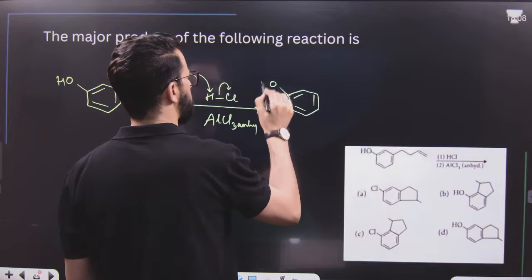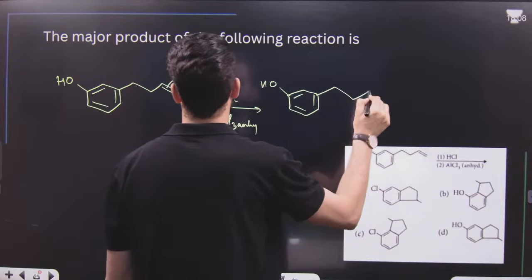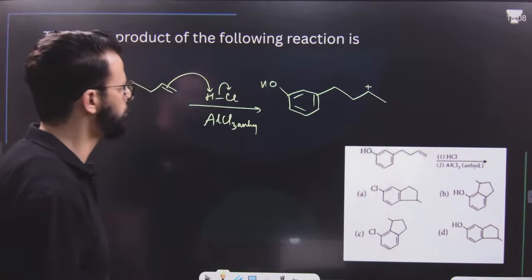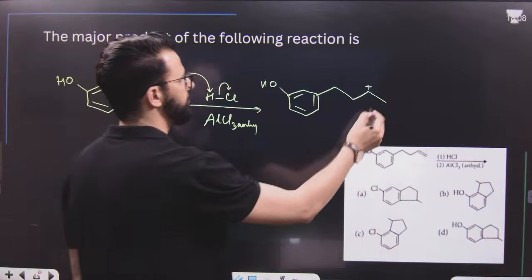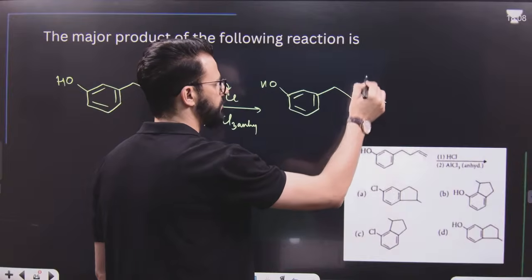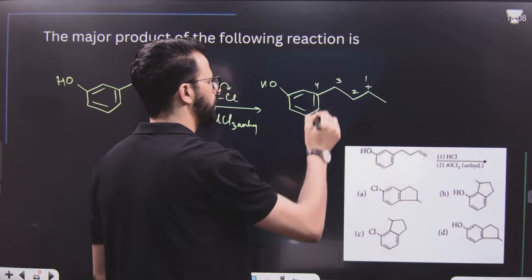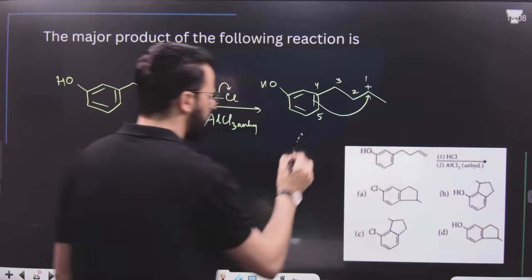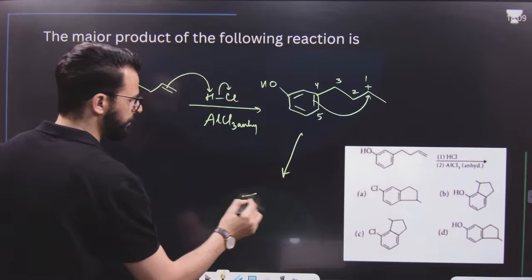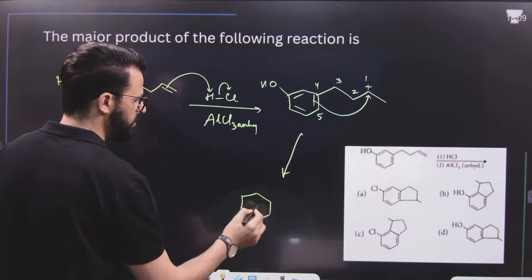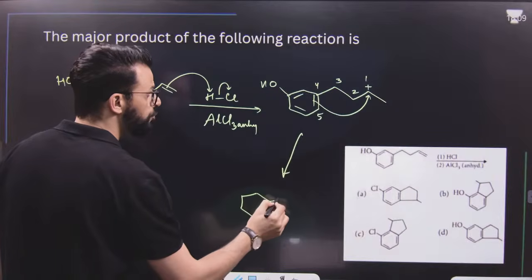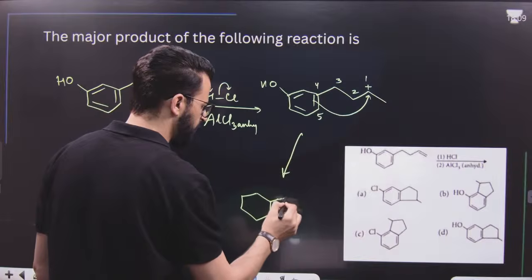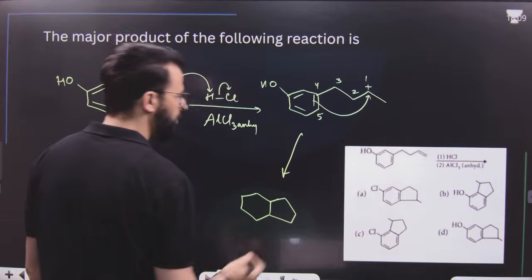It is OH. Then there will be a positive charge over here. Positive charge will be present on this. If I number from the positive charge, say for example 1, 2, 3, 4, and 5, so that reaction takes place, an intramolecular Friedel-Crafts alkylation reaction will take place. So it will acquire a positive charge over here. This is 1, 2, 3, 4, 5. A 5-membered ring will be formed.